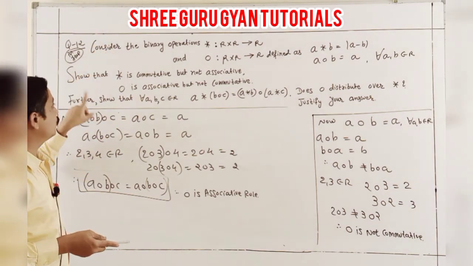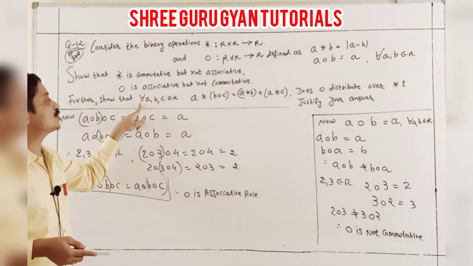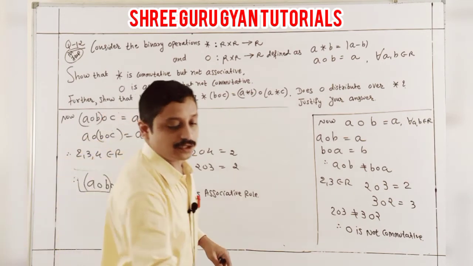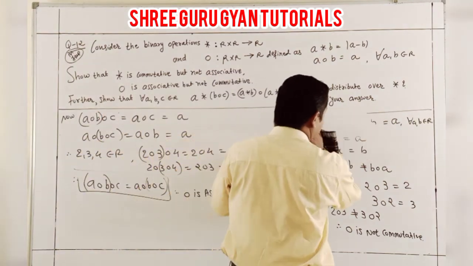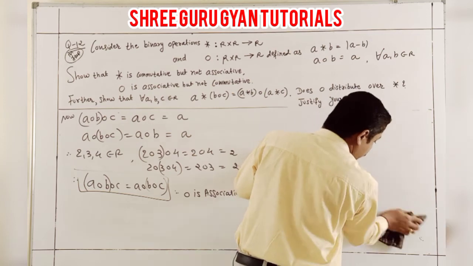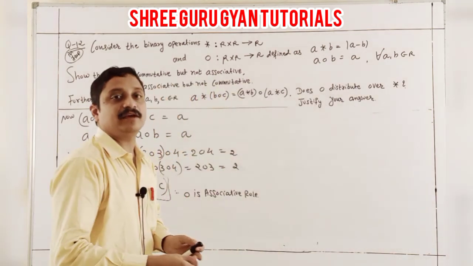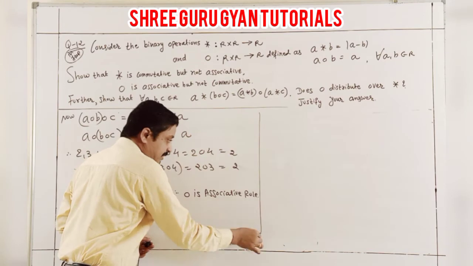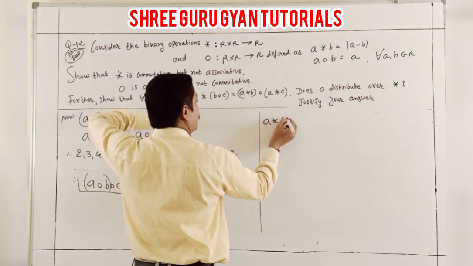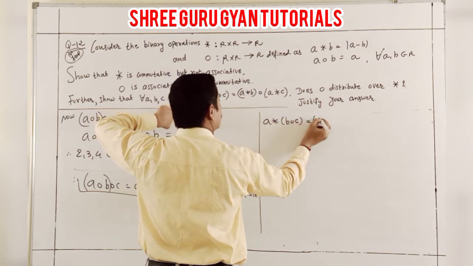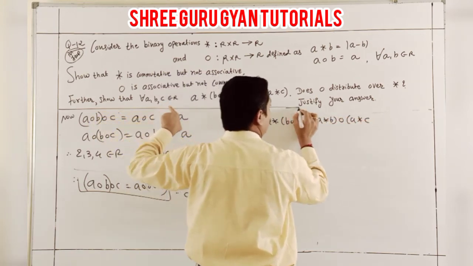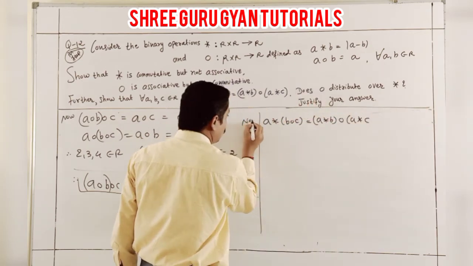Now finally students, our first line and second line are done. Now I am moving ahead to the next case. In this numerical, that is the third part, and after that I will explain the fourth part. So what is the third part? This one: A binary (B O C) is equal to (A binary B) O (A binary C). That we are going to prove now.